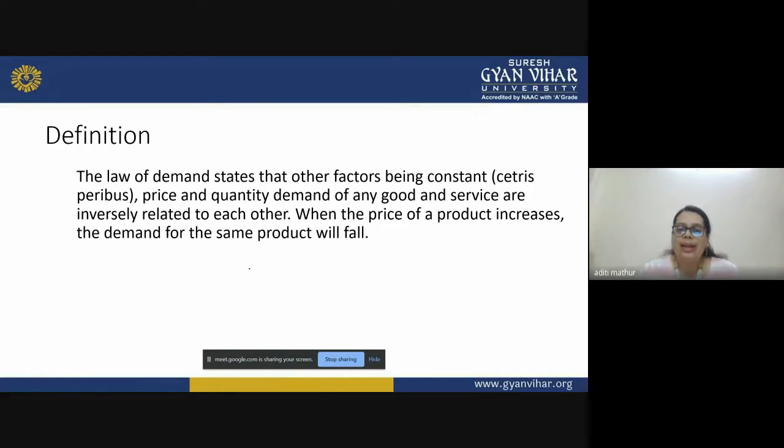Let us assume that if the price of, let's say, commodity X was 10 rupees per unit and the quantity demanded at this price level was 100 units. So if the price increases to 12 rupees per unit, as per the law, the quantity demanded will decrease, right? So there might be a probability that it will be 80 units.